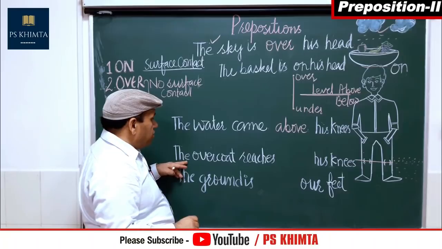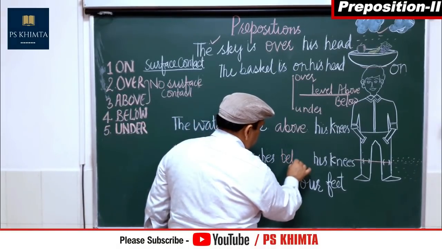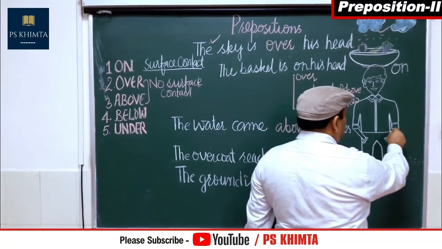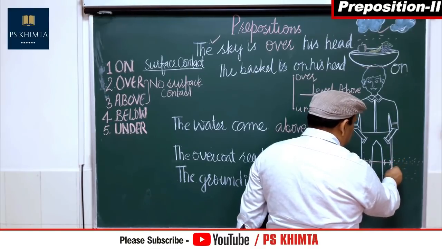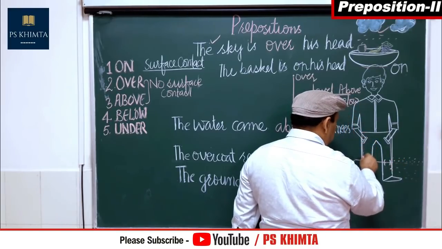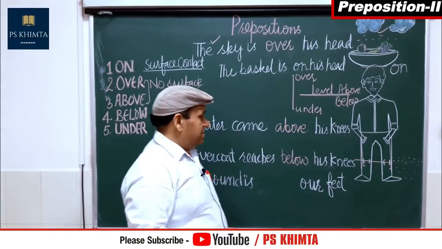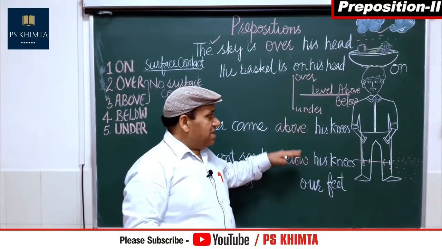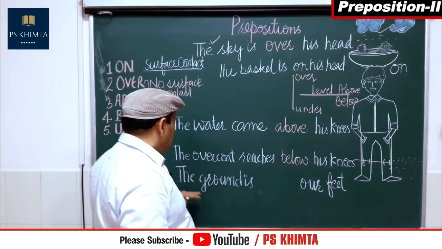So see here, the overcoat reaches below his knees. Where is the overcoat? Suppose this is a coat, and suppose it is up to this point, so it reaches below his knees. The overcoat reaches below his knees, and water reaches above his knees. Both sides clear.